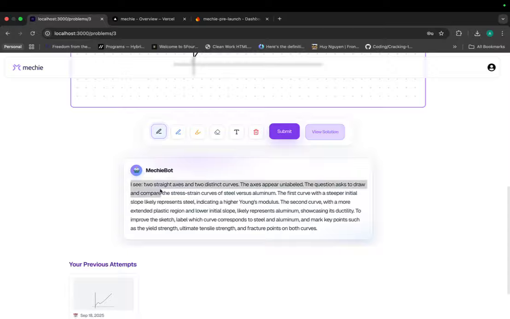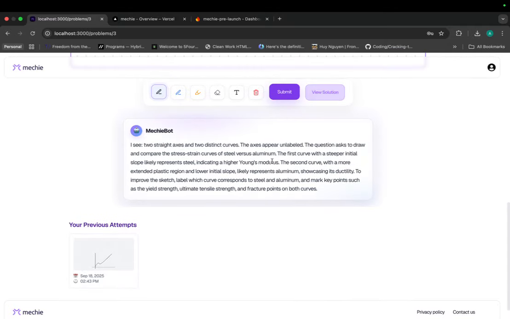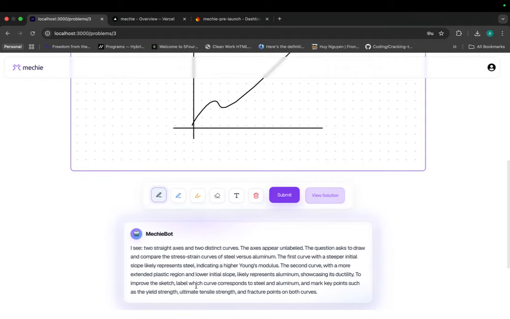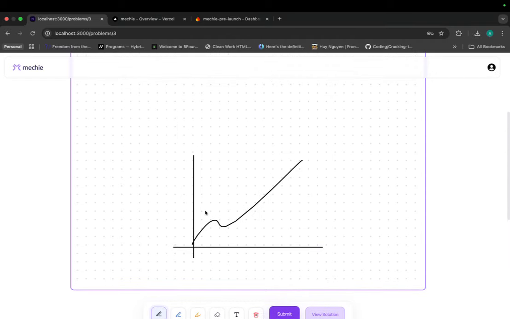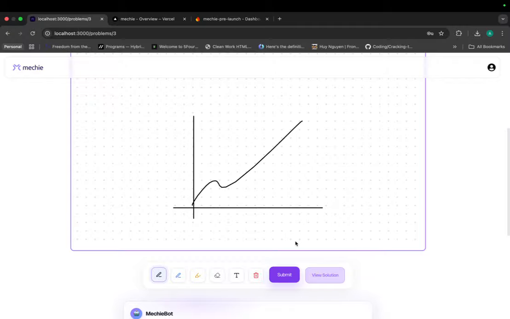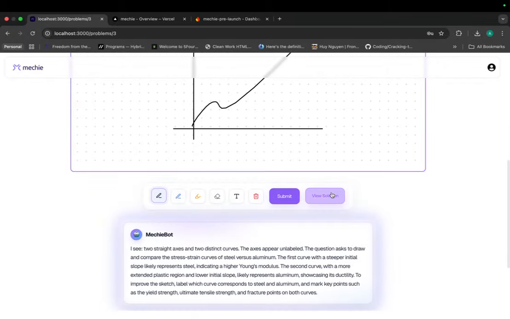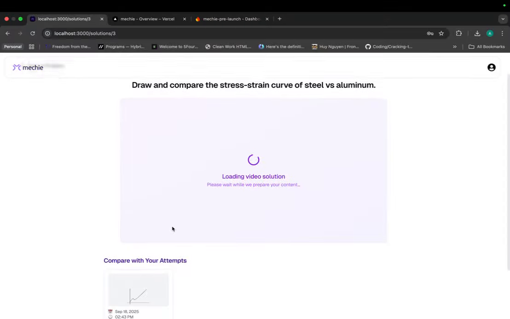And so yes, this is the AI chatbot that we built. Upon submission, it just gives you some feedback on what you should improve on. But now if you want to see a solution, you can just go to view solution, where one of my co-founders has made the solutions for all the problems.